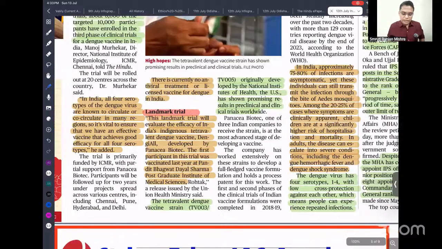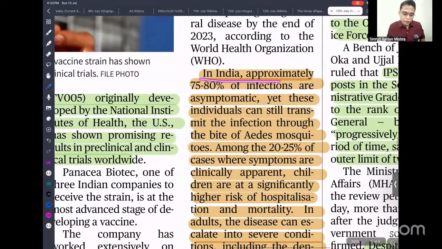So just read that. You can see in India, approximately 70 to 80% of infections are asymptomatic. That means they don't have any symptoms. But even if they don't have symptoms, they can act as spreaders. If someone is infected with dengue, and a mosquito bites that person and then bites another person, there is a chance of spreading rapidly.